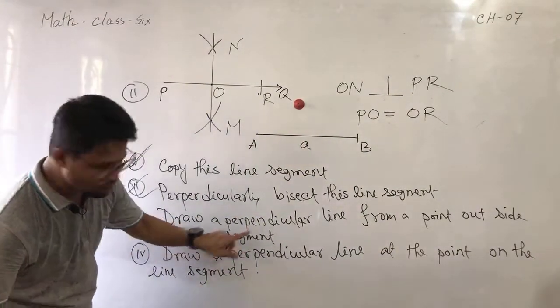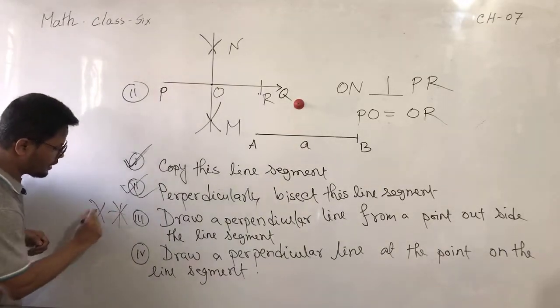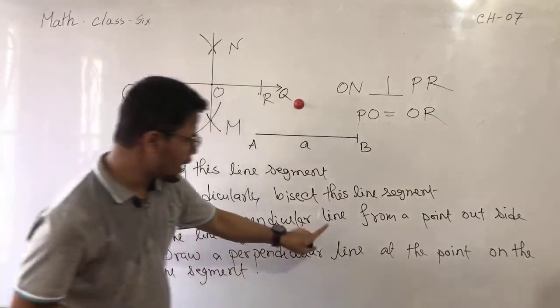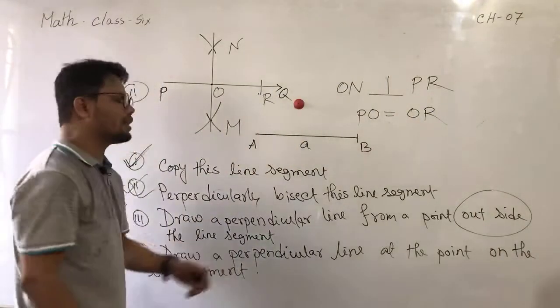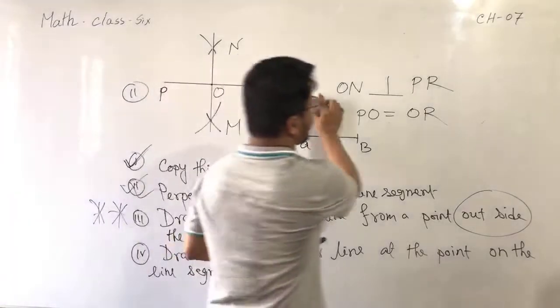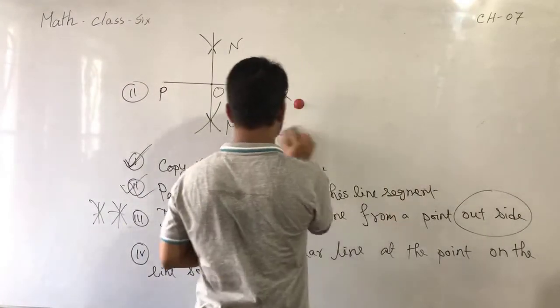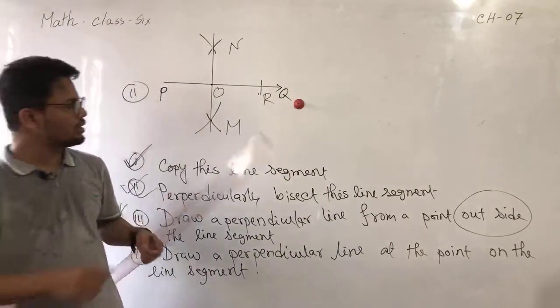Draw a perpendicular line. Basically, this is one of the most important content here. Draw a perpendicular line from a point outside the line segment. One point is given outside the line segment, and you have to draw a perpendicular line on it. This is question number 3.